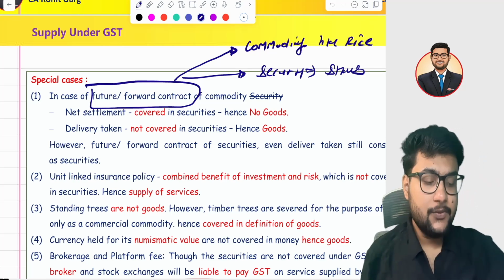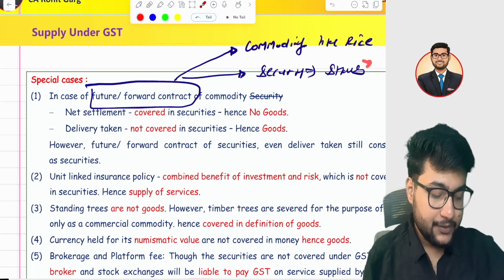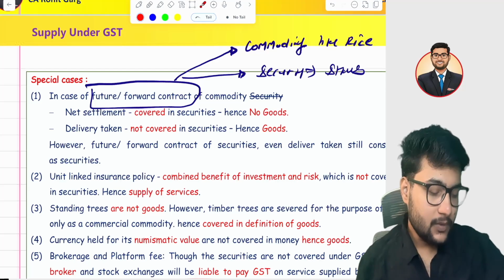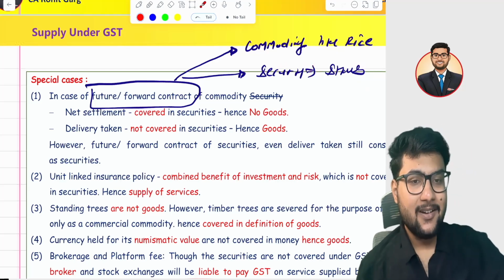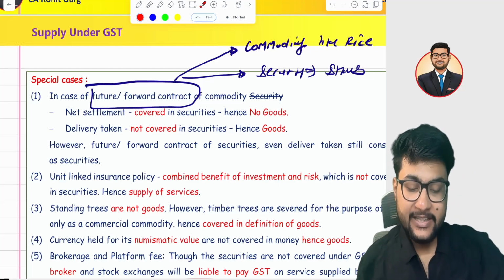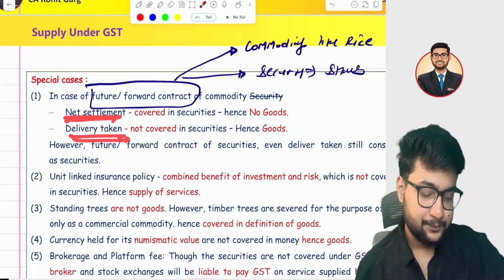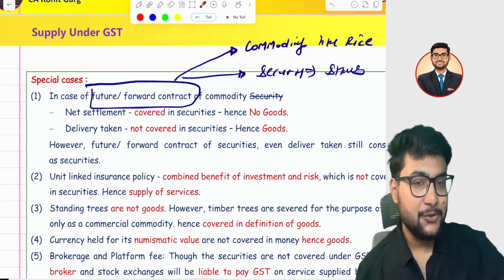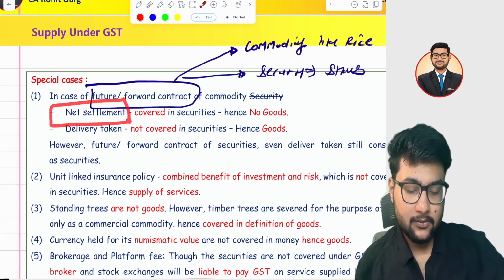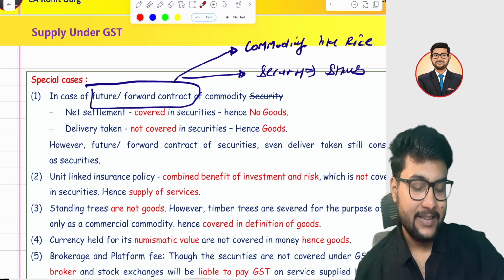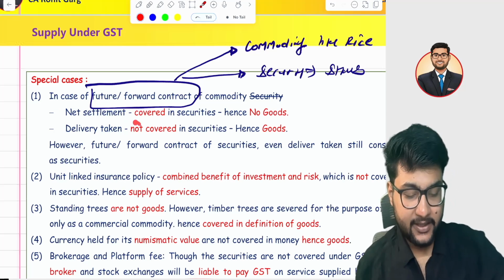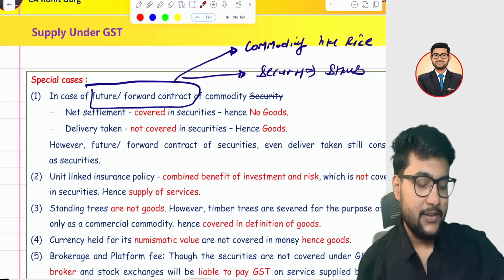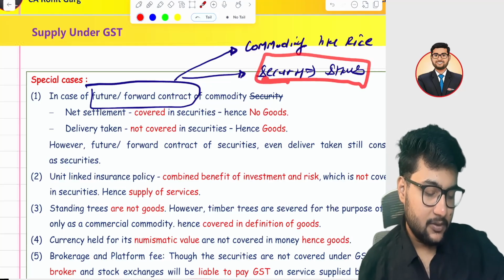Okay. So first of all, we will talk about future and forward contracts of shares. A future and forward contract of shares is always a security, even if it is a net settlement, even if delivery is taken. In net settlement, you don't take the actual delivery, you just do the price settlement, and in that case, it is a security. If it is a security, it is not a part of goods, right? But in case you have taken the delivery.